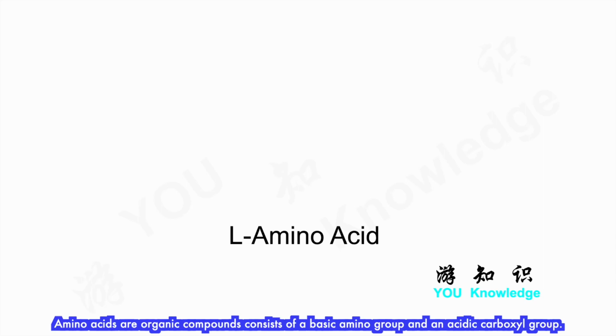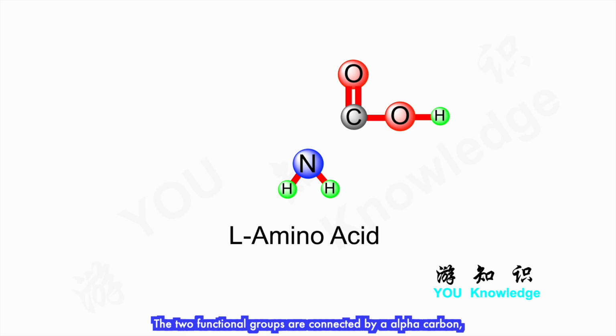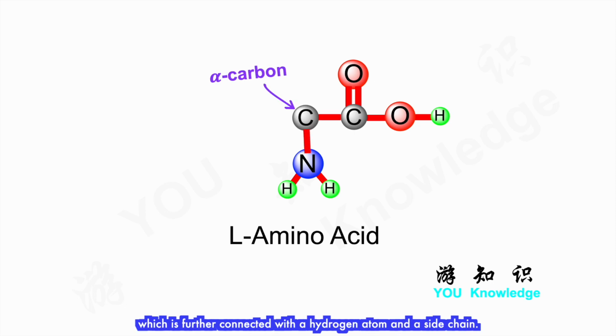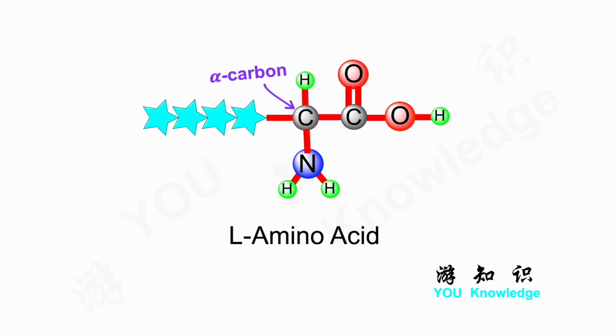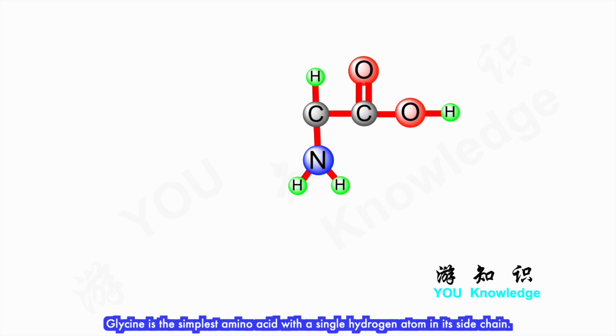Amino acids are organic compounds consisting of a basic amino group and an acidic carboxyl group. The two functional groups are connected by an alpha carbon, which is further connected with a hydrogen atom and a side chain. Different amino acids differ in their side chains. Glycine is the simplest amino acid with a single hydrogen atom in its side chain.